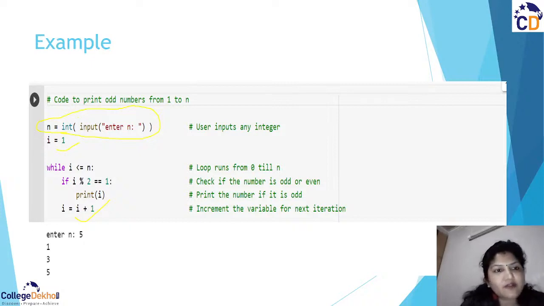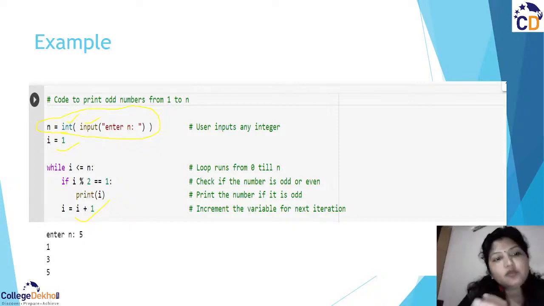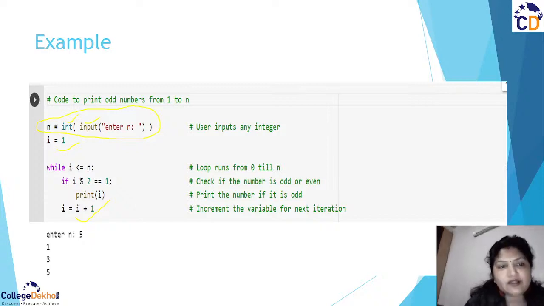Now why have we converted it into an integer? I told you that by default the input function gives you a string value. If you want to convert the string into an integer, you need to mention the type of data you are going to have. So I am taking it as an integer, and if I want a float, I can write float here. Now I am going to write down the condition part.